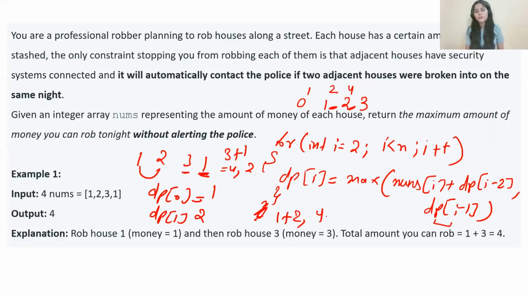Out of 3 and 4, obviously 4 is maximum. So at dp of 3, we'll be having 4 itself. And at the last, after doing this computation, we can simply return dp of n minus 1.